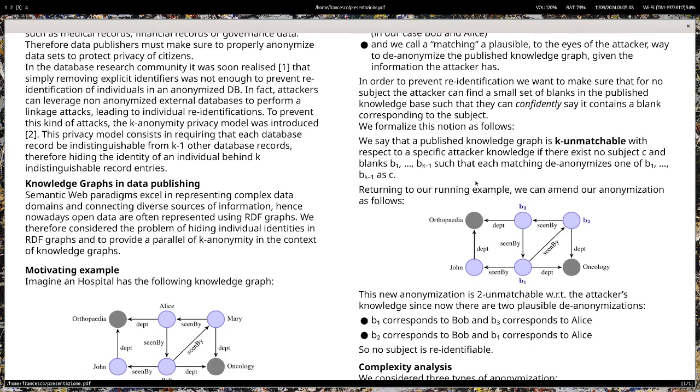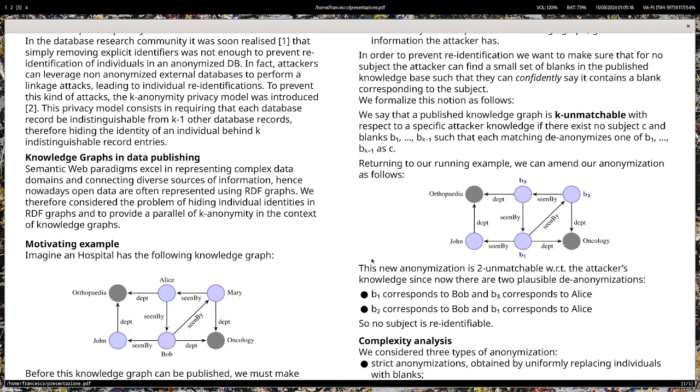So, returning to our running example, we can amend our anonymization as follows. As before, we add blanks for Bob and Alice, but we also replace Mary with a blank. This new anonymization is 2-unmatchable. In fact, given the attacker's background knowledge, now there are two plausible de-anonymizations. The first one, as before, de-anonymizes B1 as Bob and B3 as Alice, while the second one de-anonymizes B2 as Bob and B1 as Alice, and both are equally plausible for the attacker, so no subject is identifiable.